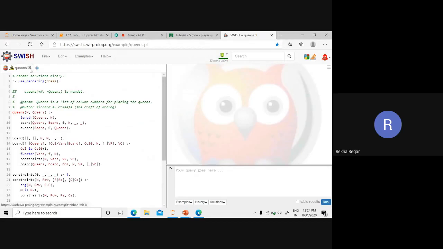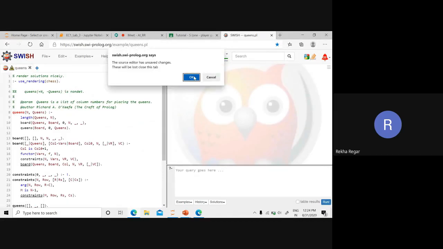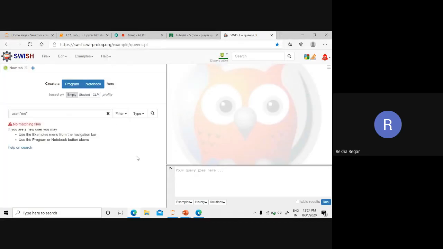This is an online tool or online platform that we can use for Prolog programming. In this one you have one tab for the file, one tab for edit, one tab for examples.